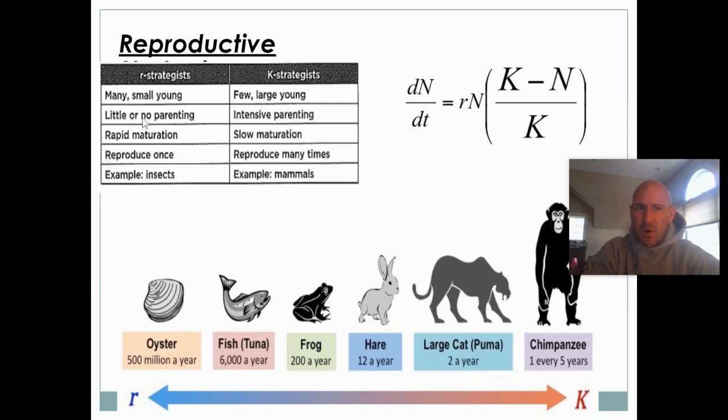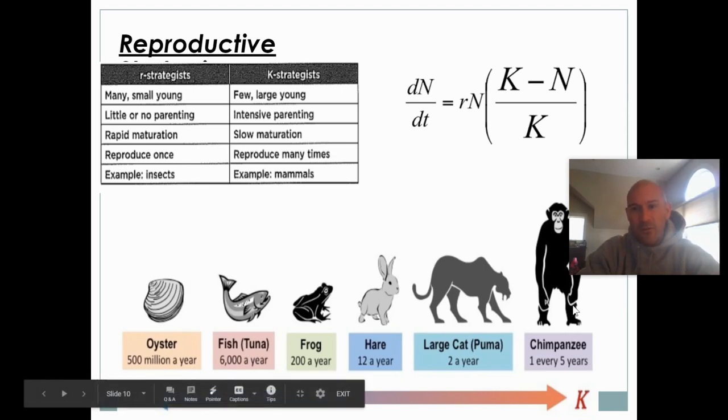The young are typically small. Oysters don't really take care of their kids. If you have hundreds of offspring, there's no parenting going on there. They tend to mature quickly, which means they're able to reproduce sooner. And typically once they reproduce, they die off. They only reproduce once. Insects are great examples of R strategists. They really maximize flooding the environment with as many organisms as they can. The ones that survive, survive. The ones that don't, don't. And that's how they undergo their reproductive success.